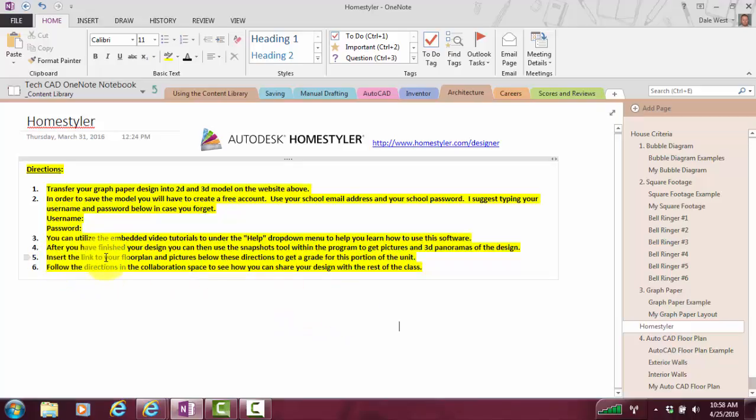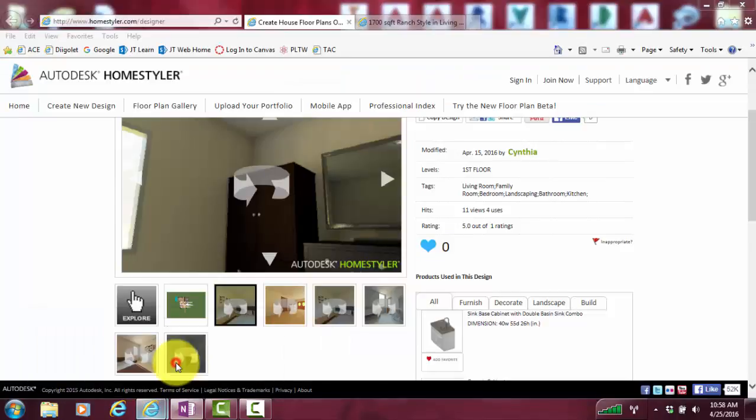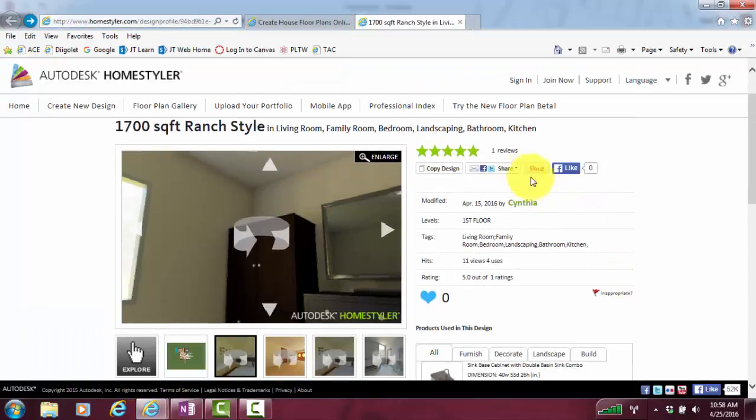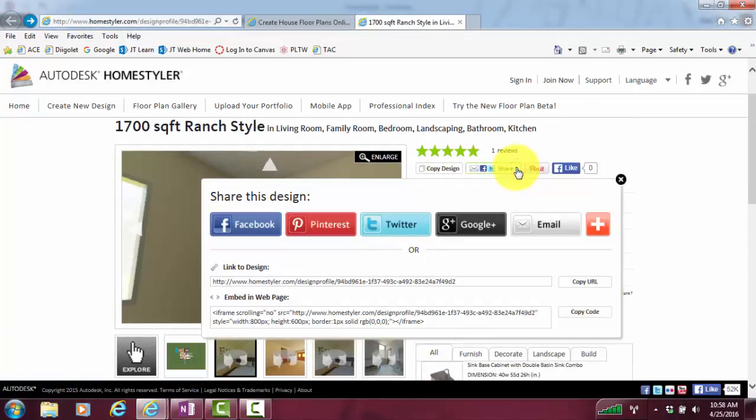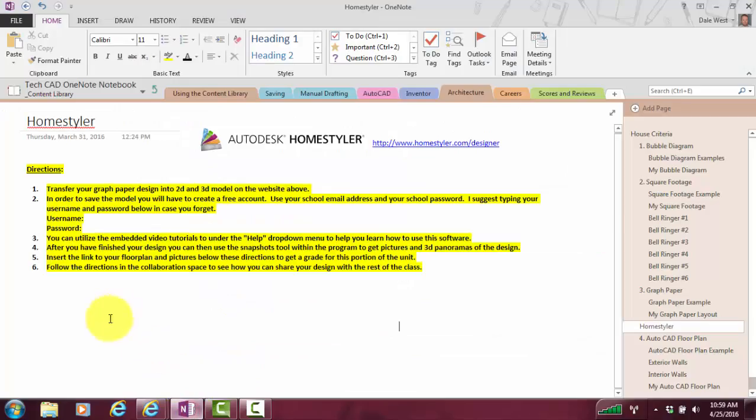So what are you going to do with the panoramas and the pictures? Well, you're going to insert your link to your floor plan. Within the website, you have the ability to share it if you wanted to through Facebook, Twitter, all those other social medias. But here is the link. You can grab this link and paste it in our OneNote binder so that I can see it, go to it, and grade it for you.